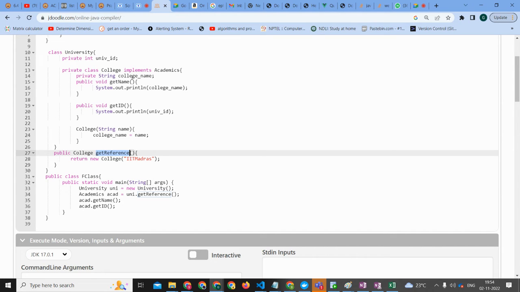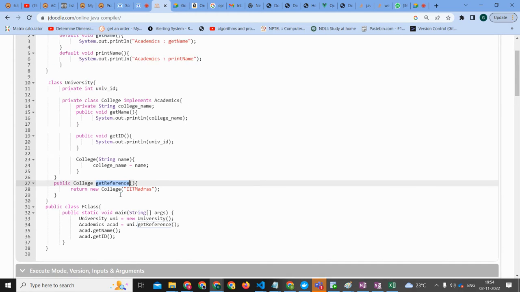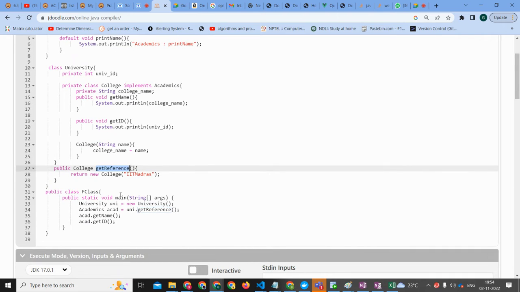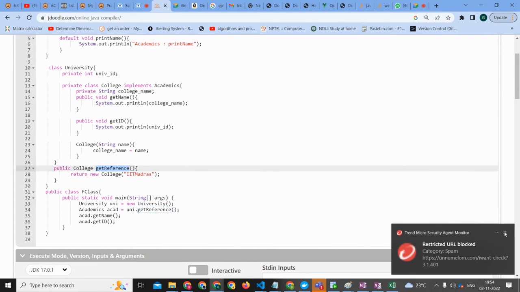Which variable? Univ ID? ACAD will not have the univ ID. So it will have only the variables of the college class, correct.